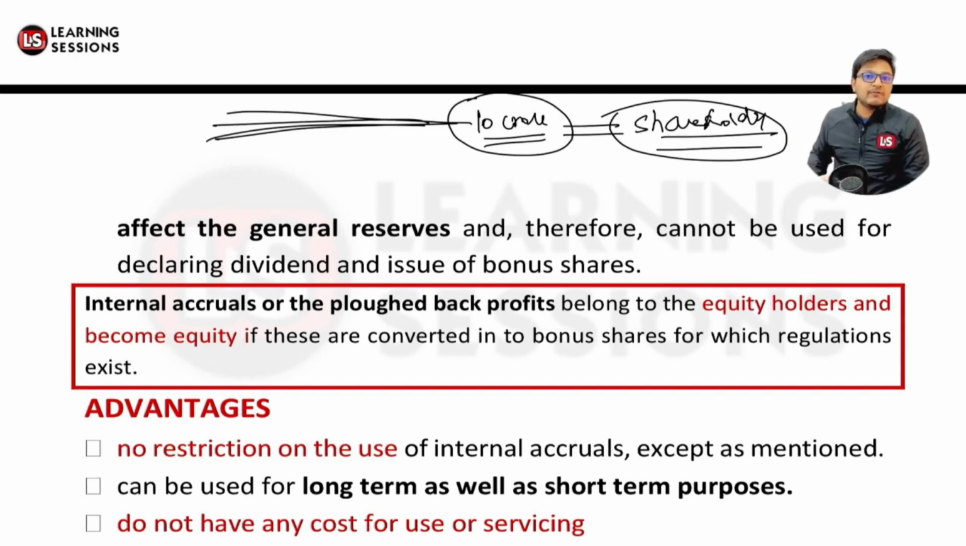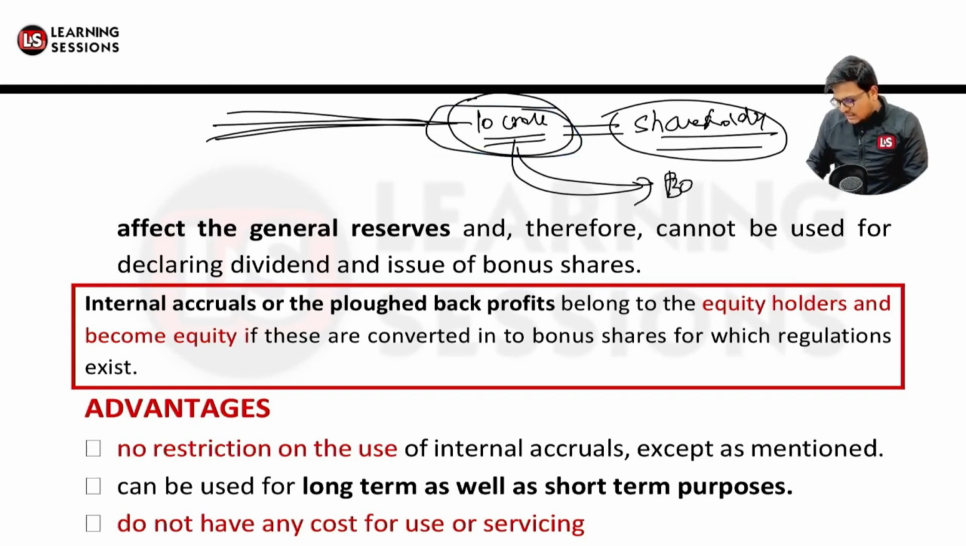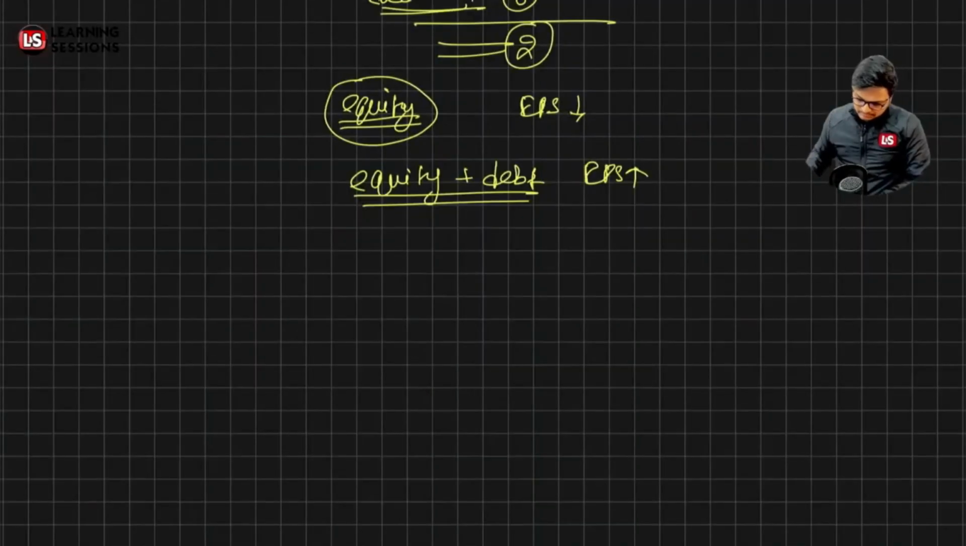Further, these belong to the equity shareholders, and they become equity if they are converted into bonus shares as per the regulations. These plowed back profits can be issued in the form of bonus shares, and ultimately they form part of the equity. Now let me tell you about bonus shares.